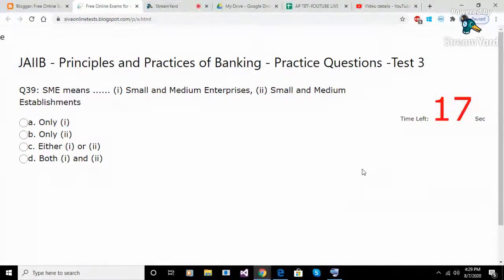Question 39. SME means. 1. Small and medium enterprises. 2. Small and medium establishments. Option A. Only 1. Option B. Only 2. Option C. Either 1 or 2. Option D. Both 1 and 2. Answer A. Only 1.